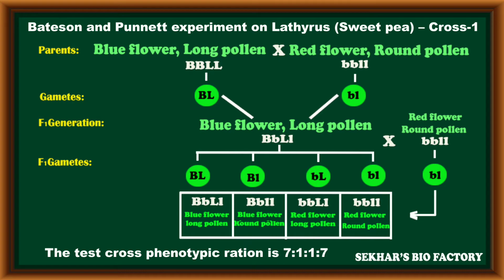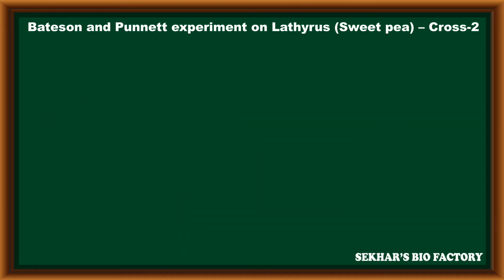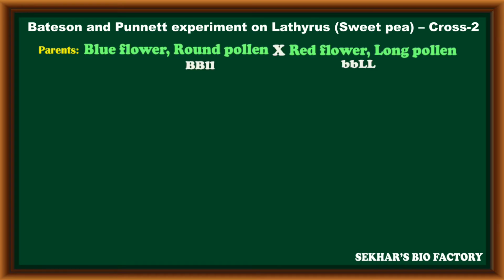In a similar way, they conducted cross 2 to check the result of this cross. In cross 2, they selected blue color flowers with a round pollen grain as one parent, having capital B, small l alleles. The second parent has red color flowers with a long pollen grain, having small b, capital L alleles.